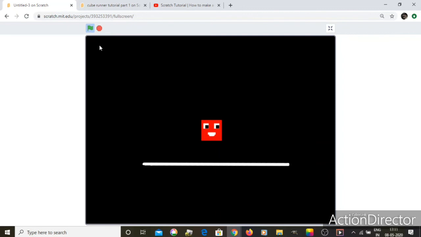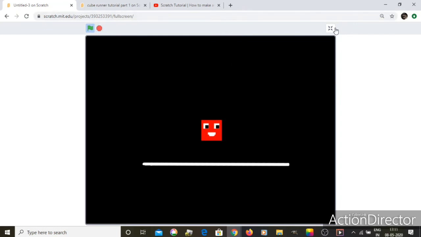For Q I want it to move left, but when I press Q it goes right instead of left. So we don't want that. And if I press E it goes left. That's actually weird, and we don't want that.